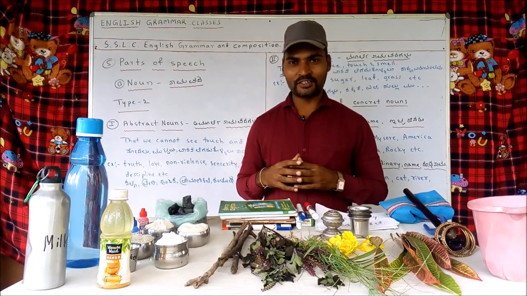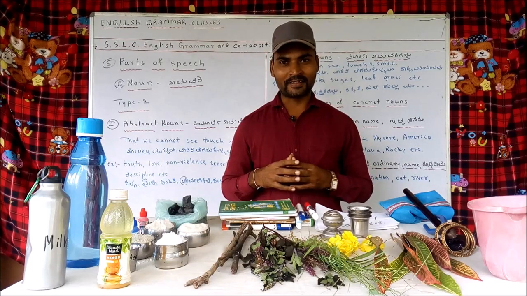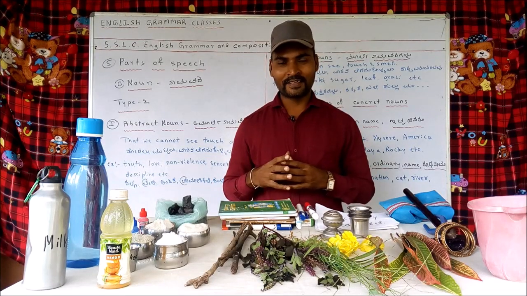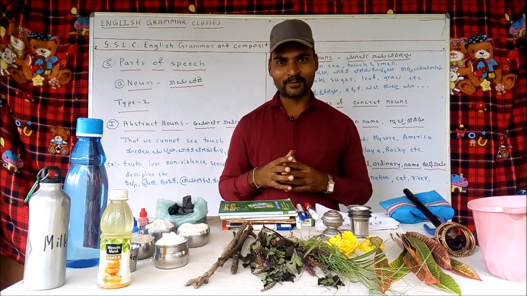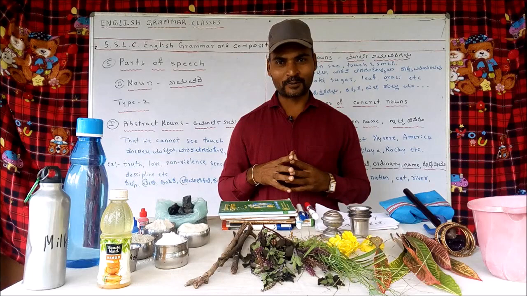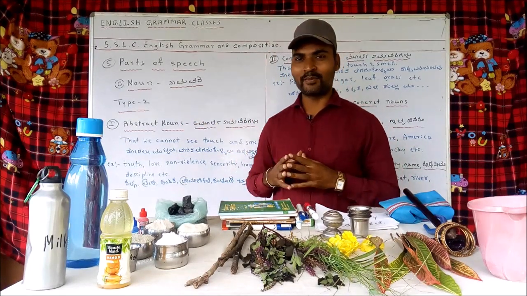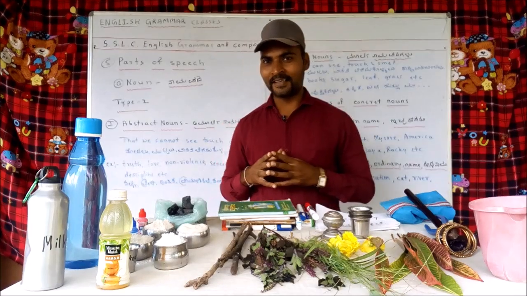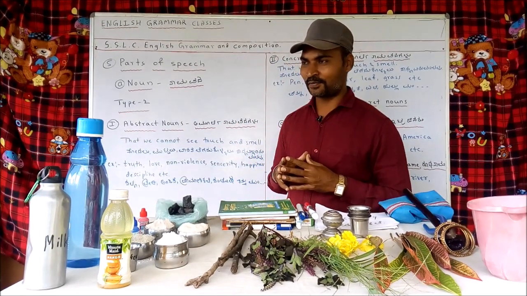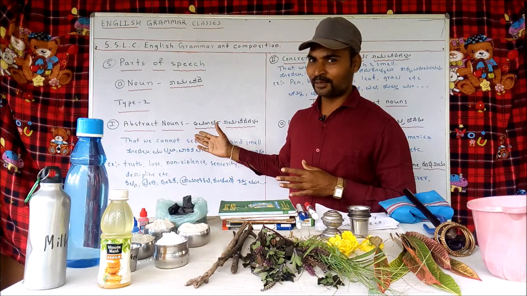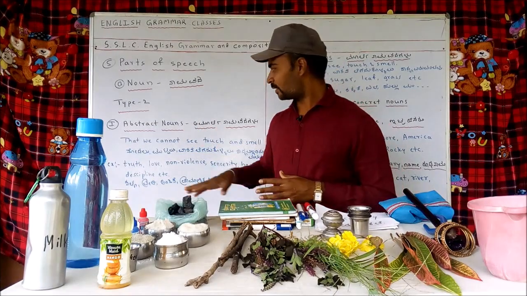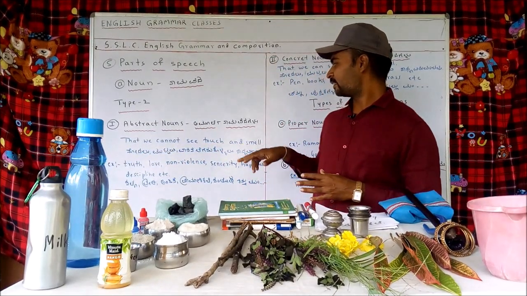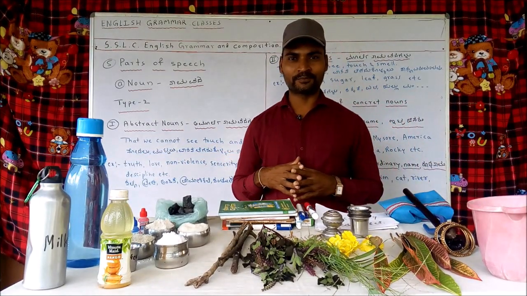My dear students, just now we learnt kinds of nouns. In that, there are two types. We just learnt about the first type of nouns. They are countable and uncountable. Now let us look at type 2 kinds of noun. In type 2 kinds of noun, we have abstract noun and concrete noun. Abstract nouns are those that we cannot see, touch and smell.